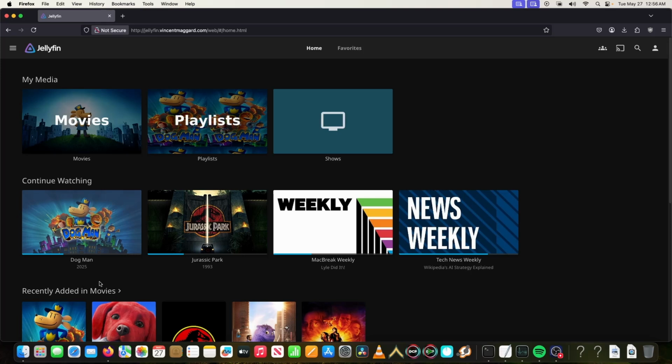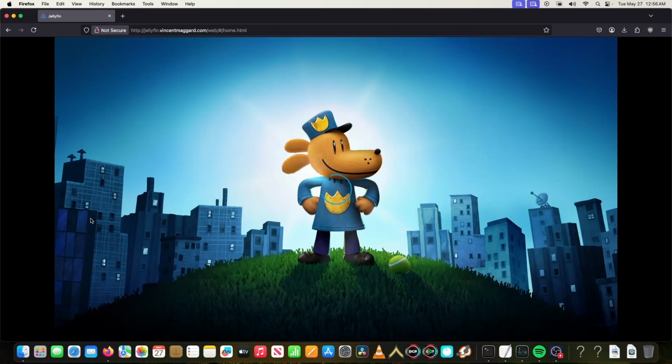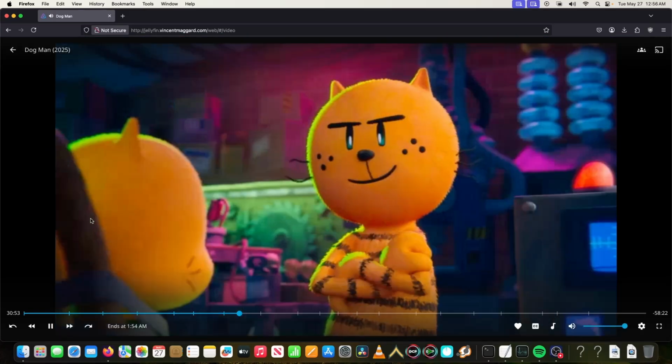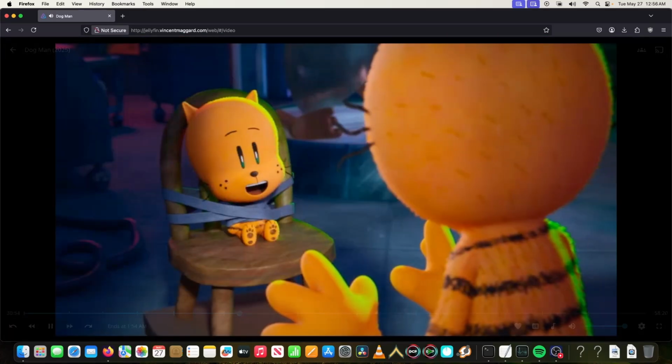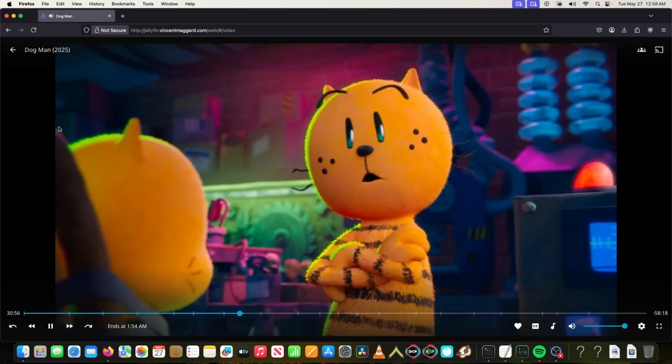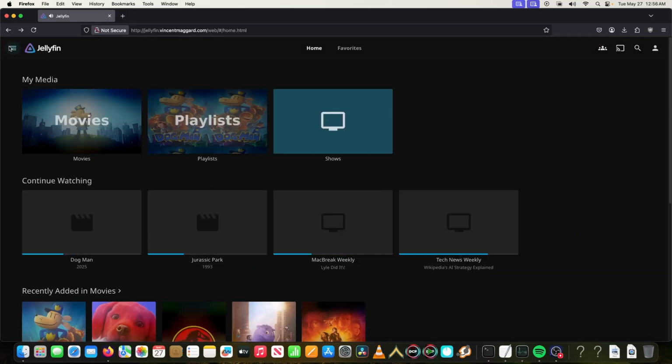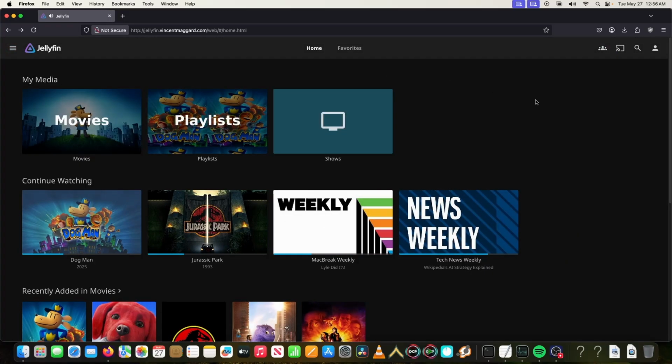I've got a Jellyfin server that it proxies. So if you go to, for example, jellyfin.vincentmaggard.com, this won't work for you. But it will for me because I'm on my internal network. I have an internal DNS server everything connects to, including things like my Roku box on the TV. And so even with the Jellyfin app on the Roku, as far as it's concerned, it mysteriously works with jellyfin.vincentmaggard.com. It's not really very mysterious at all.